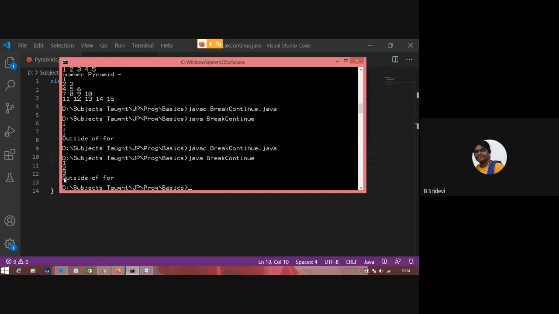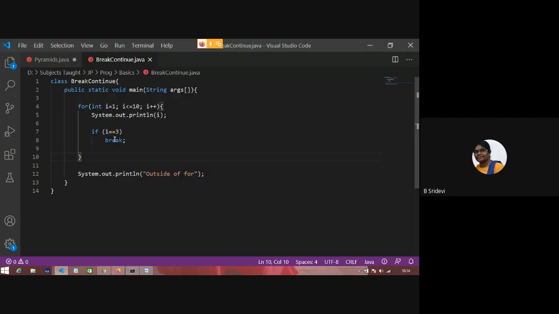So it prints 1, 2, 3. Even though I have designed the for loop to run for 10 times, whenever i became 3, it executed break and came out of the loop. Understood break, no? The remaining part of the loop is terminated and it comes out of the loop. Now I want to do one more thing, you just tell me what that is.